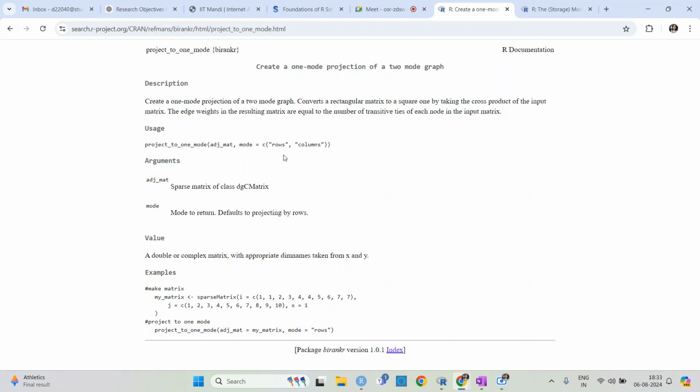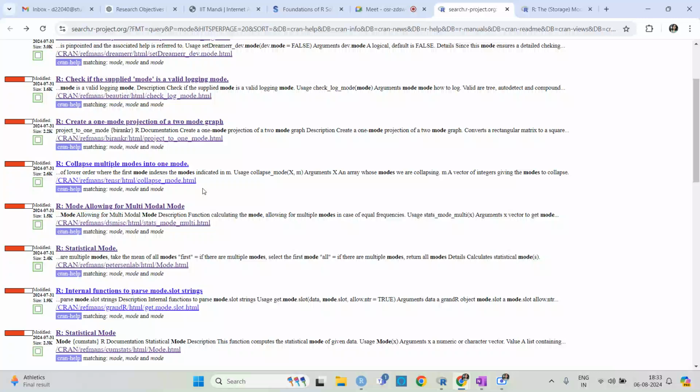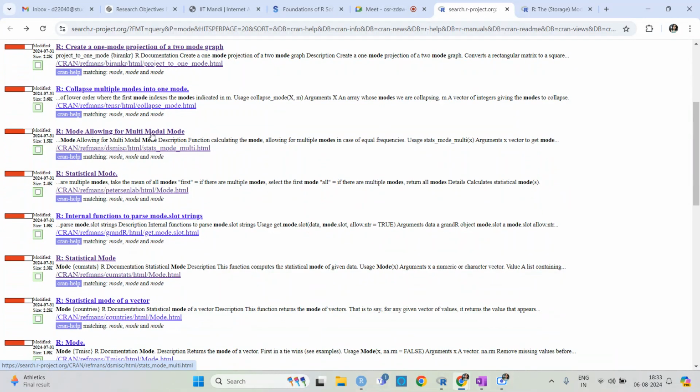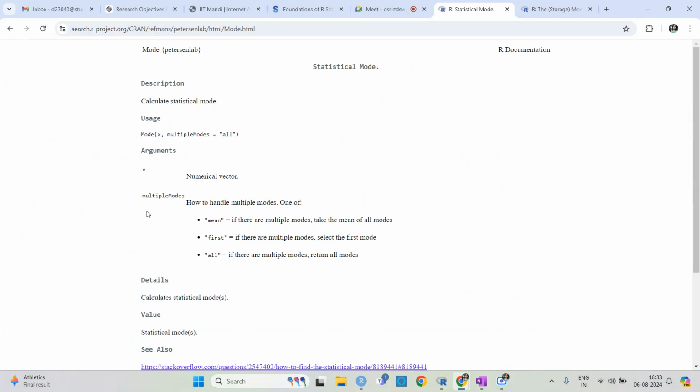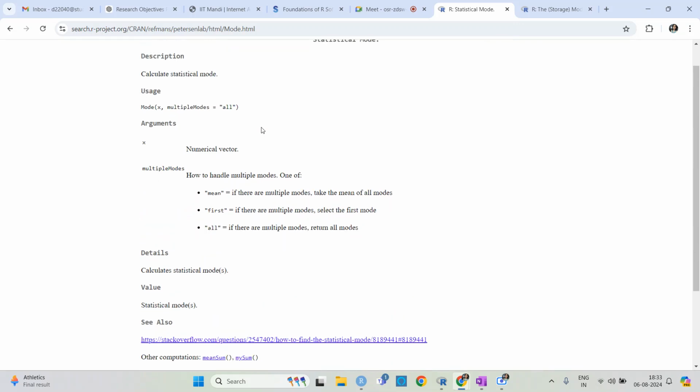If you just use help, it shows you just one type, which is the type of a variable. But if you use our site search, you can see what other things are available with this one word mode. You have the statistical mode, and then multiple modes.